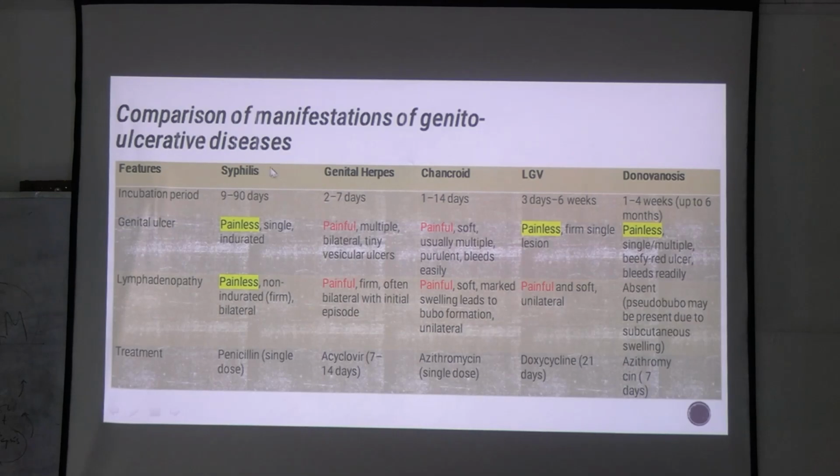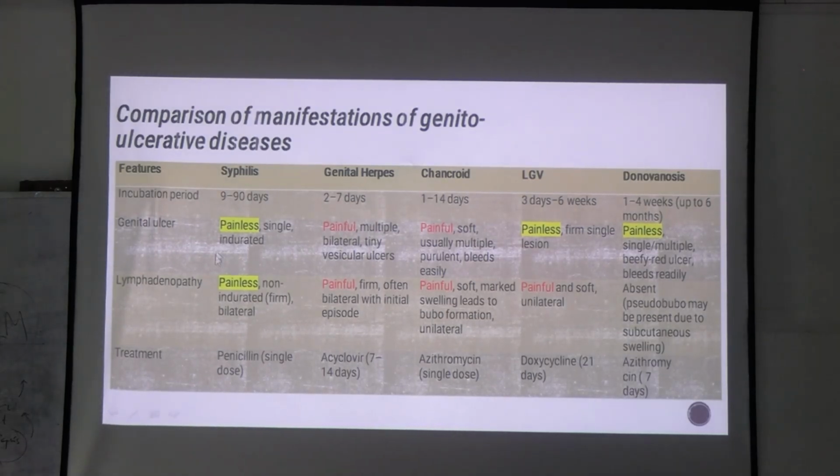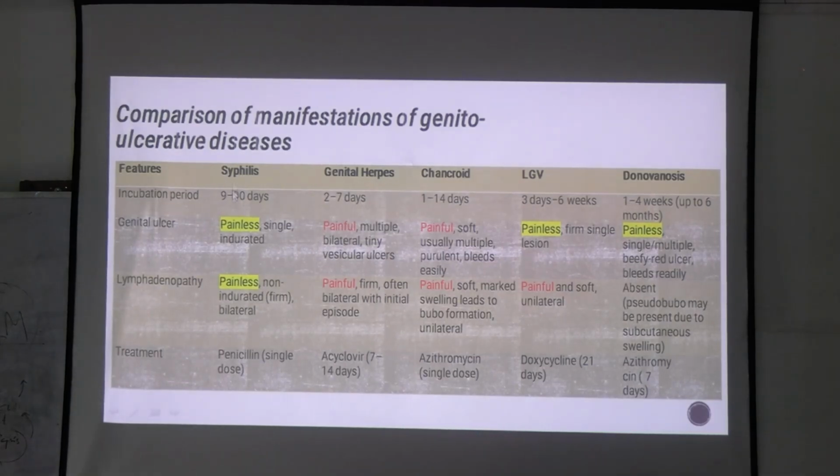Over here, syphilis, you know that it is caused by Treponema pallidum. Genital ulcer is painless, single, indurated. Also, lymphadenopathy is painless. Okay, bilateral lymphadenopathy. What is the incubation period? Up to 90 days. Okay. Then, genital herpes. This was studied in exanthems. So, just remember 2 to 7 days, not a very long incubation period. After the contact, you will have painful, multiple, bilateral, tiny vesicular ulcers and painful lymphadenopathy.